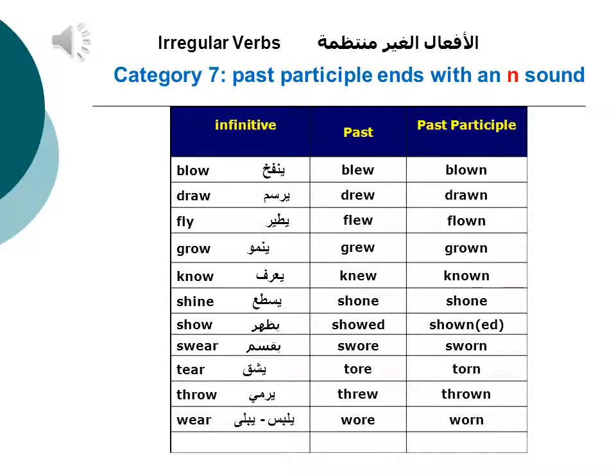In category 7, the past participle ends with an N sound, like blow, blew, blown. Draw, drew, drawn. Fly, flew, flown. Grow, grew, grown. Know, knew, known. Shine, shone, shone. Show, showed, shown. Swear, swore, sworn. Tear, tore, torn. Throw, threw, thrown. Wear, wore, worn.